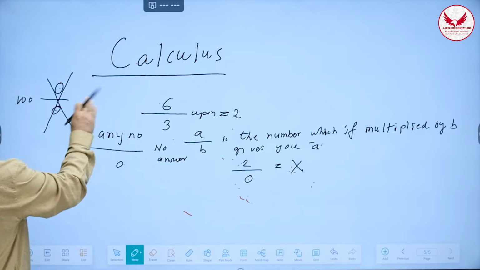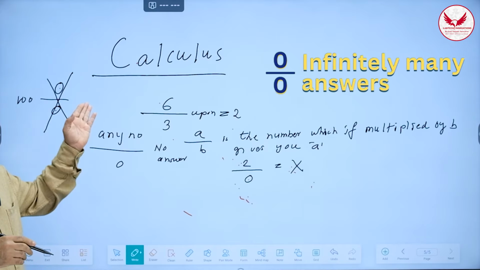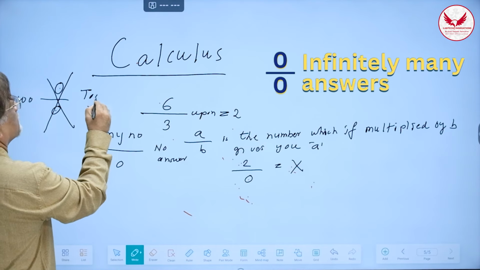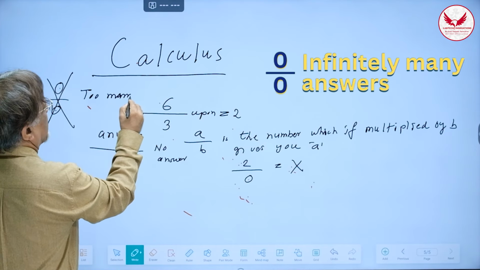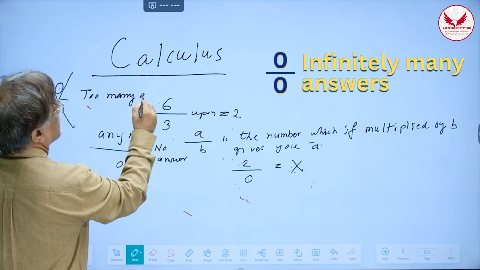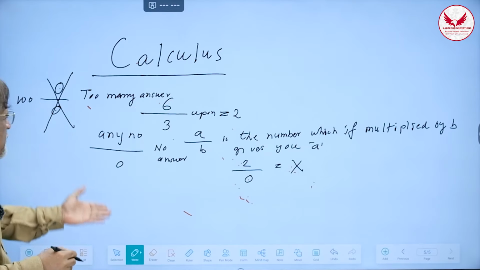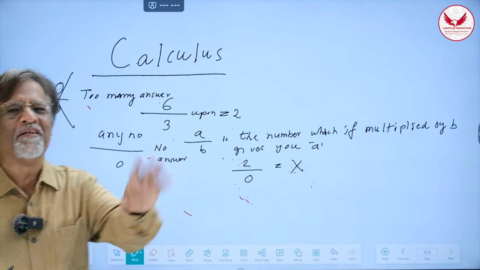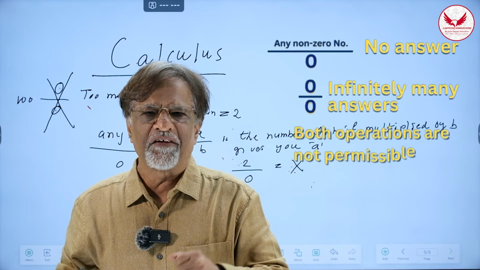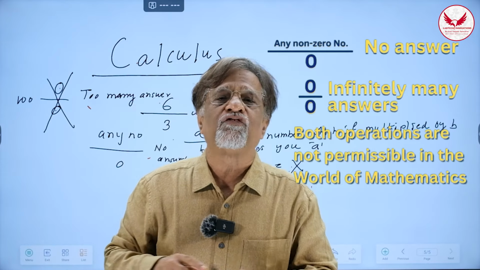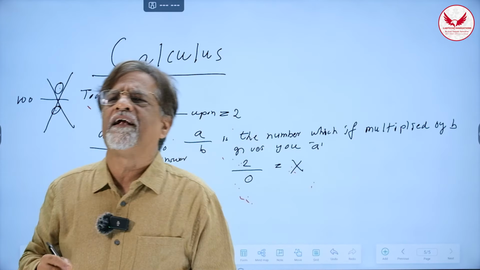This is not solvable. Why? Because it has too many answers. Too many answers. In fact, any number is an answer. So this problem has too many answers and this problem has no answer. Both the operations are not acceptable in the world of mathematics. And this was a problem, very, very long-standing problem.